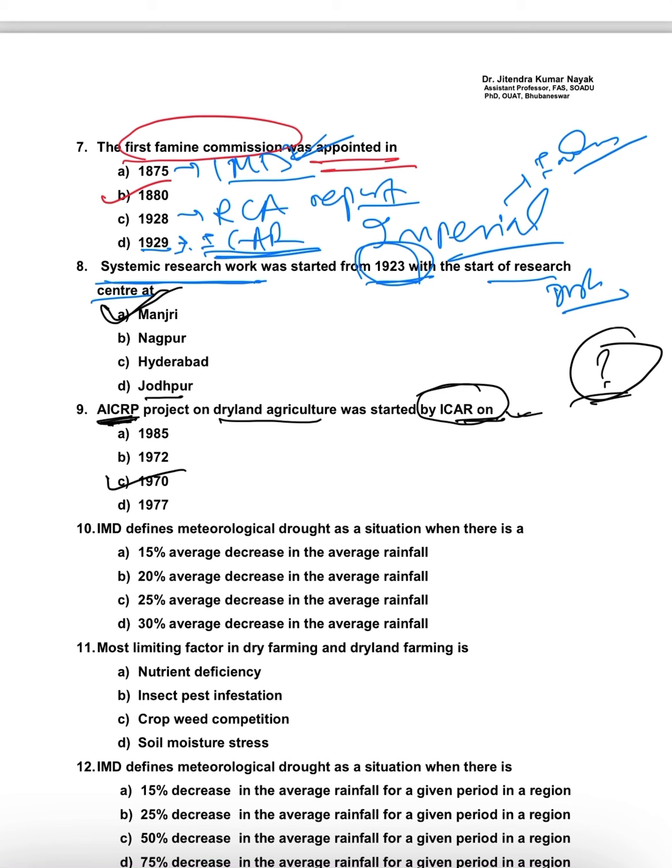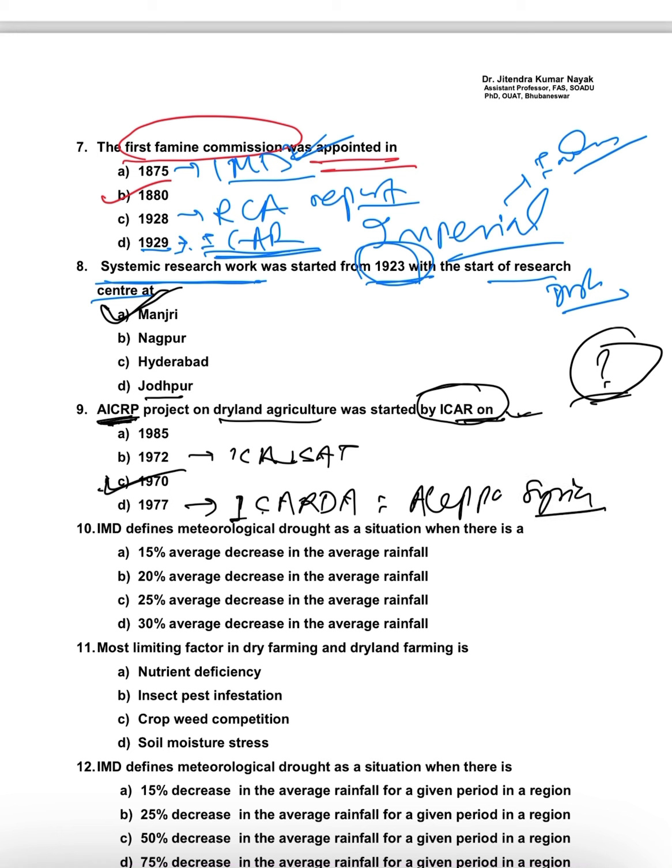As I have already told, in 1972 it was ICRISAT. In 1972 ICARDA, which is present at Aleppo, Syria.